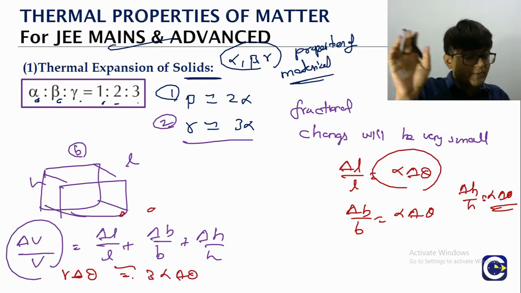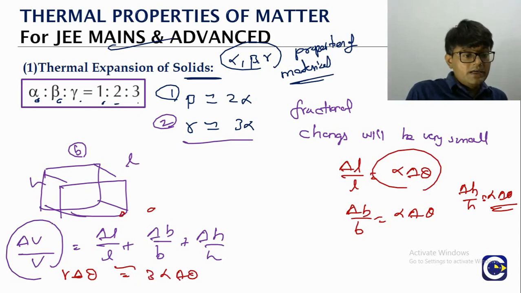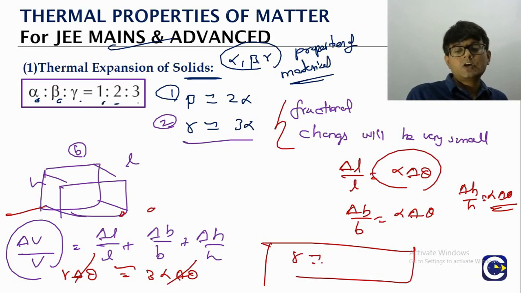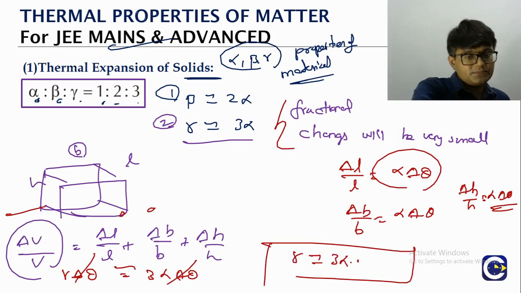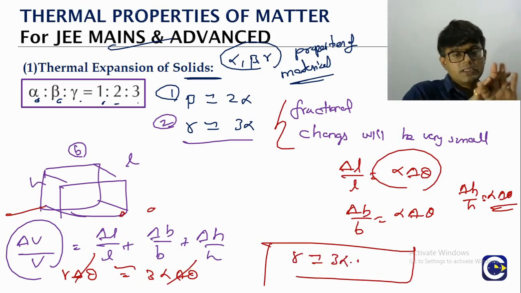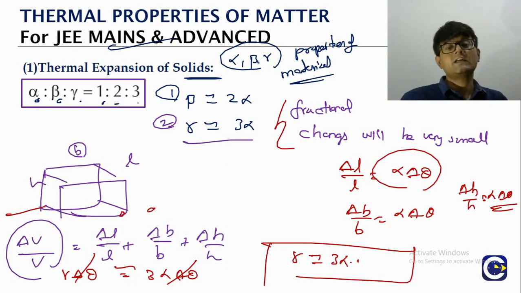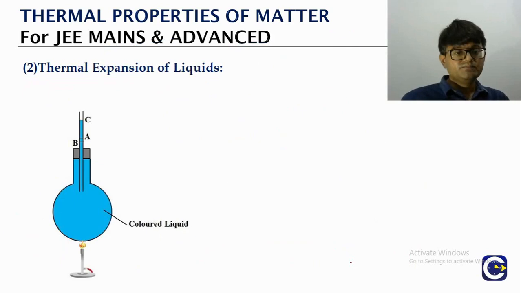Now again here we have to put approximately. Why? Because the relation that we have used is actually for the differential changes. But since we are saying that the fractional changes are very small, that is why we are able to use the differential relation, and we are saying it is approximate. That is why we have to put approximately. So what is it? Delta theta gets cancelled. So what do we have? Gamma is approximately equal to what? 3 times alpha. So one relation we have got by using the geometrical proof, other we got by using the mathematical proof. So this is about the relation in terms of alpha, beta and gamma.